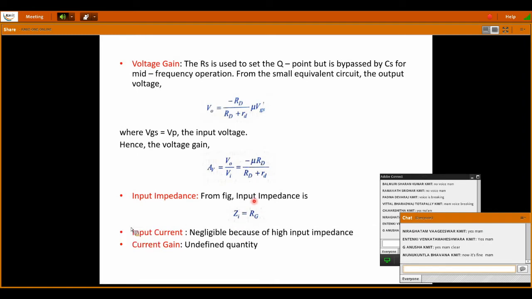You can directly take Zi as the input impedance, and for DC analysis we just call it a resistance. So be careful while writing your answers. If you are writing the amplifier part, you need to mention it compulsorily.